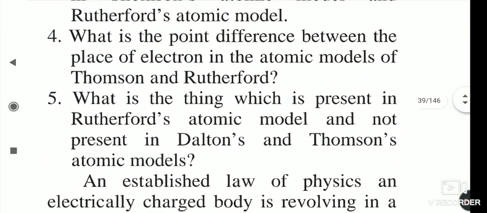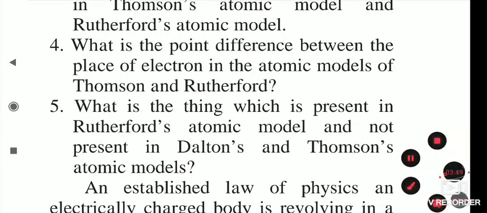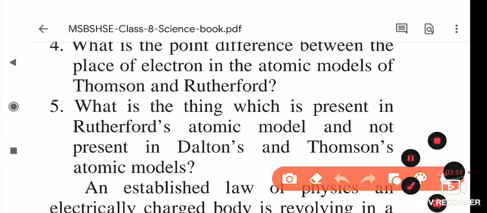Now what is the difference between the place of the electron in the atomic model of Thomson and Rutherford? So what is the difference? Thomson said that all the positive charge is spread evenly, and in that positive charge, negative charge is embedded. But Rutherford said that the positive charge is present inside the nucleus, and the negative charge, which is very negligible, is revolving around the nucleus.